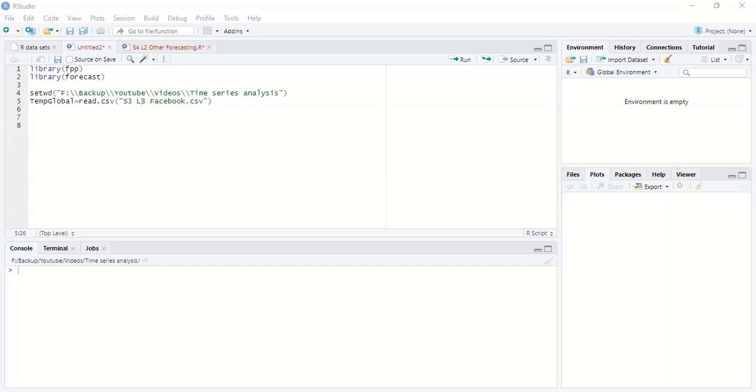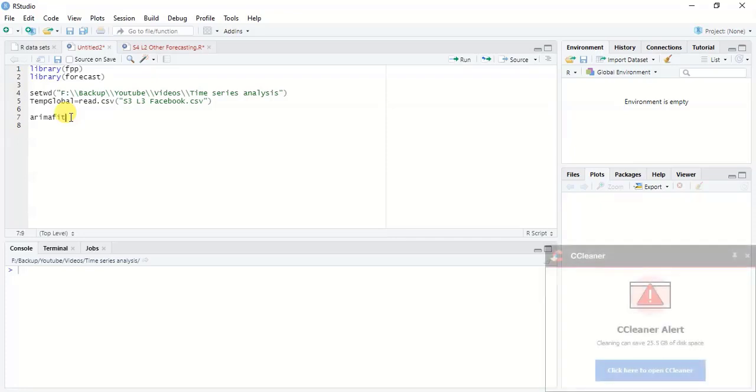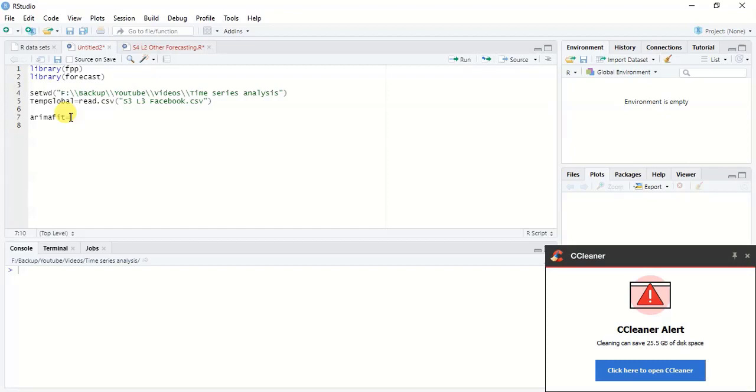So in this video, I will show you how we can use the AutoArima modeling technique to predict future values. For this example, I am going to use the Facebook stock values based on a time series, and I am going to create a new model, ARIMA fit, and then we can call the AutoArima function.